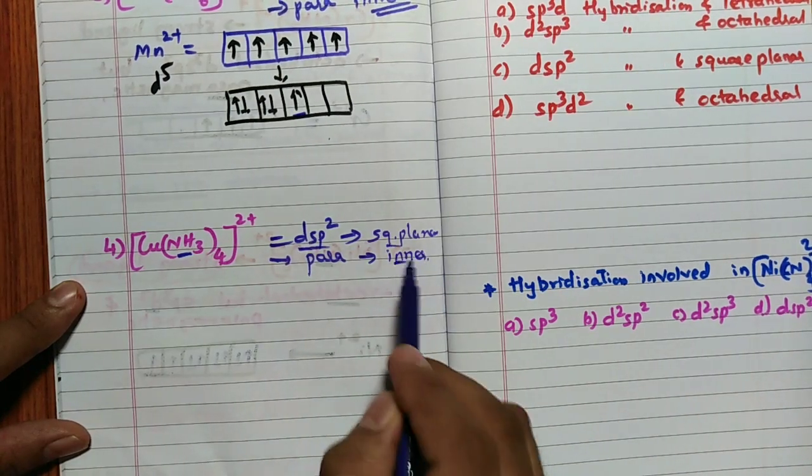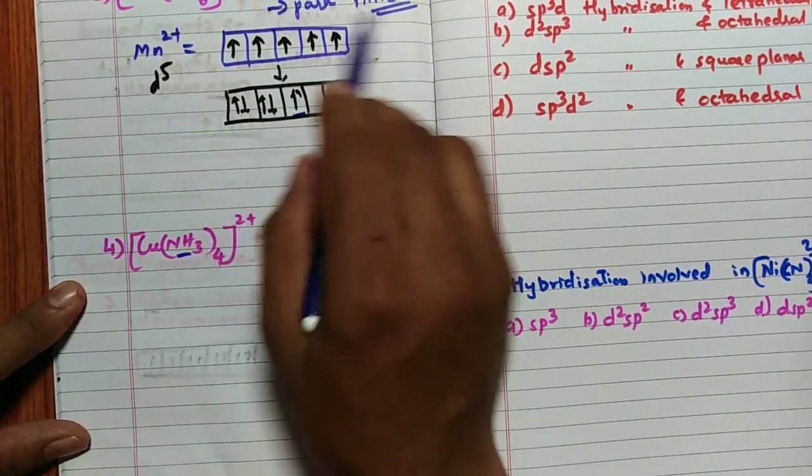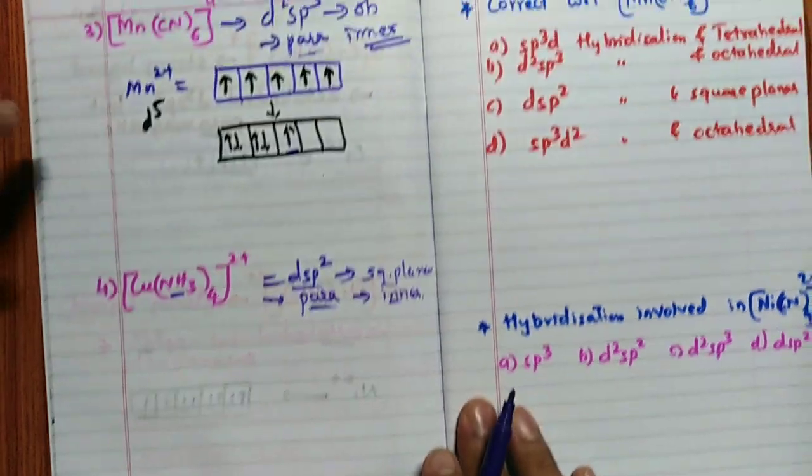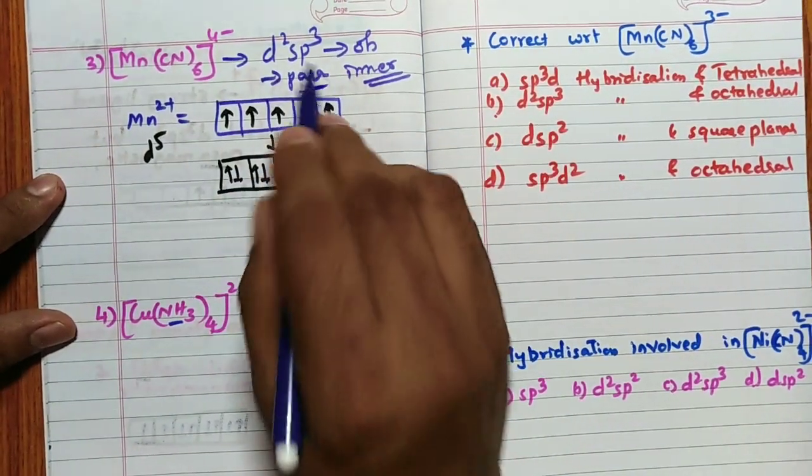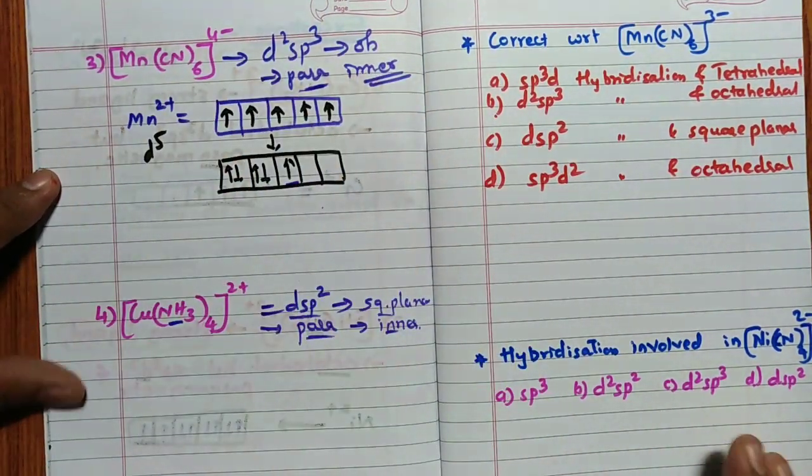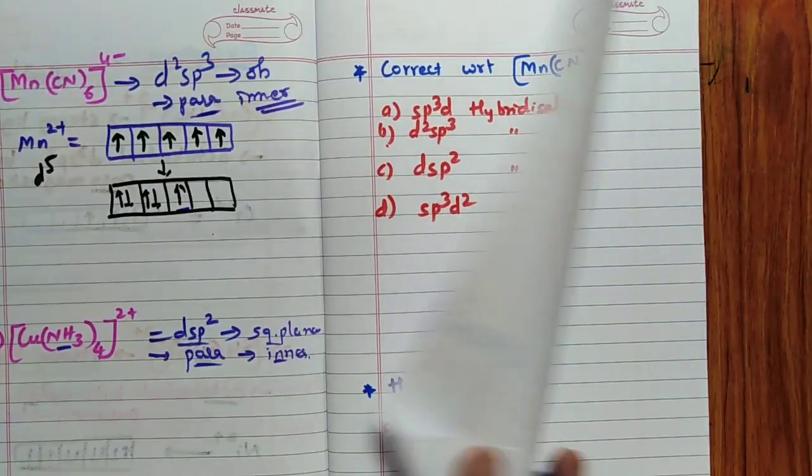Here everything is followed, but this is not followed. Hence, as I told, this is an exception. Now, last two questions you are going to see here.